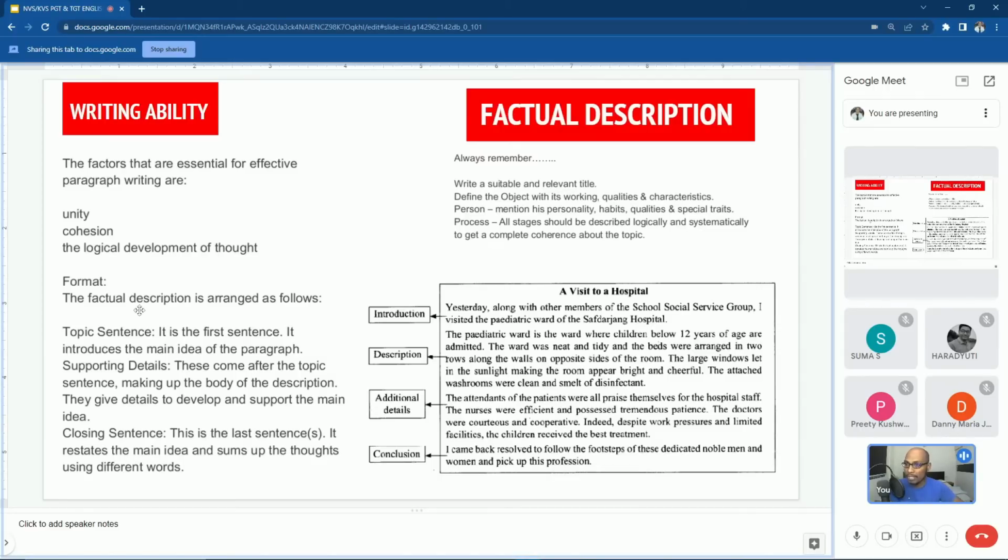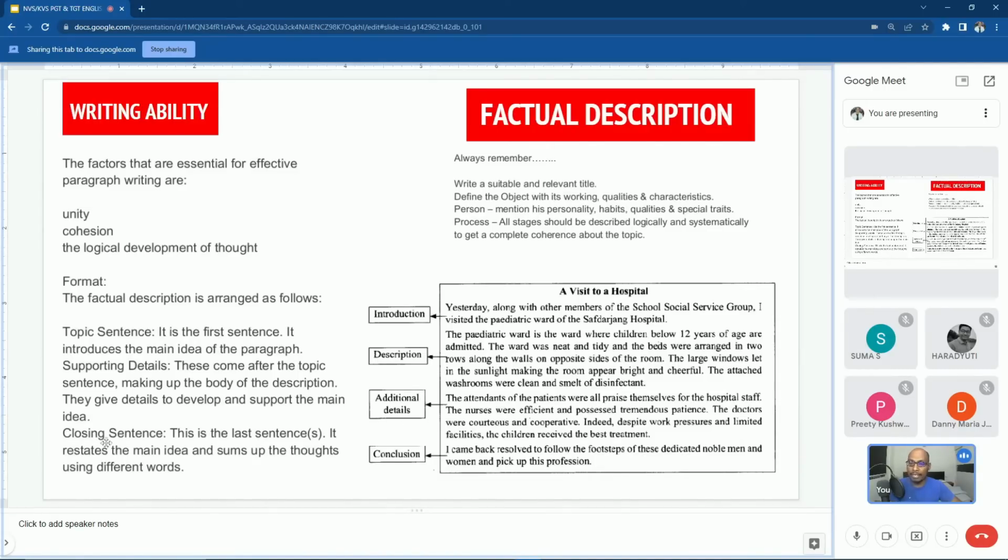Then the format: the factual description is arranged as follows. It has a topic sentence, you may call it the first sentence. It introduces the main idea of the paragraph. You can see on the right side, it is the first part of the factual description called the introduction part. Then supporting details, these come after the topic sentence, making up the body of the description. They give details to develop and support the main idea.